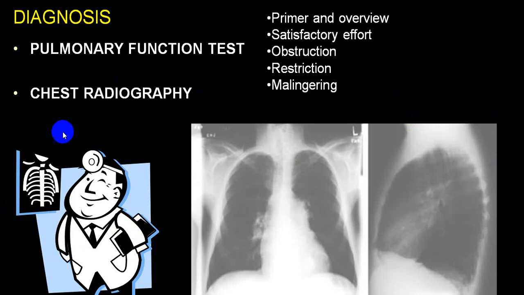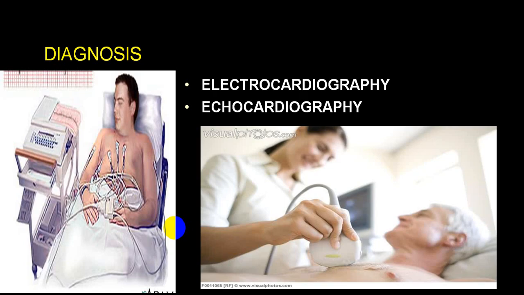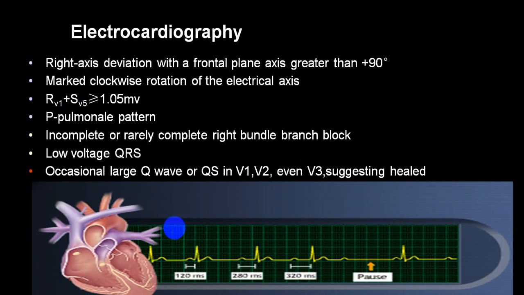So pulmonary function test and X-ray is a simple non-invasive technique which can give you an idea regarding a good number of respiratory conditions and the effect of respiratory condition on the cardiovascular system. ECG and echocardiography will also help you to differentiate what is the effect of lung pathophysiology on the heart. On an ECG, we have already mentioned that you will have a right axis deviation, RVH, P pulmonale, low voltage, right bundle branch block, incomplete or complete right bundle branch block, etc.